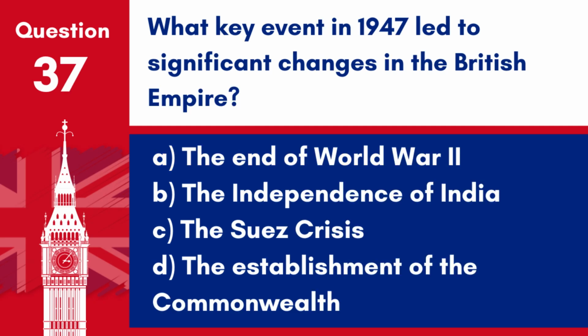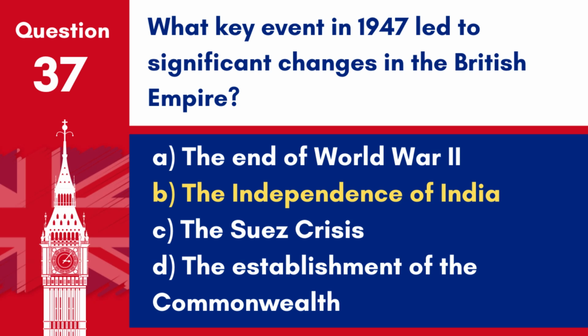Question 37. What key event in 1947 led to significant changes in the British Empire? A. The end of World War II. B. The independence of India. C. The Suez Crisis. D. The establishment of the Commonwealth. Answer B. The independence of India. The independence of India in 1947 marked a significant turning point, leading to substantial changes and the decolonization of the British Empire.